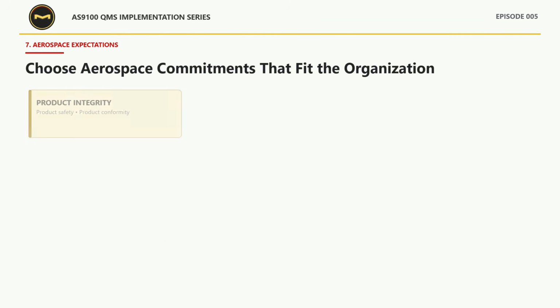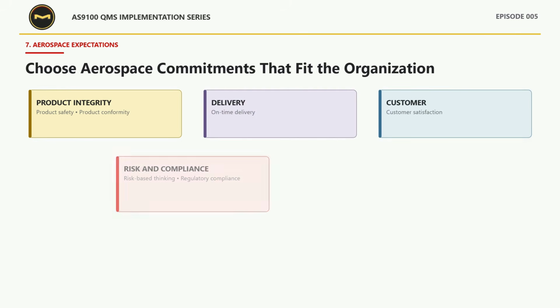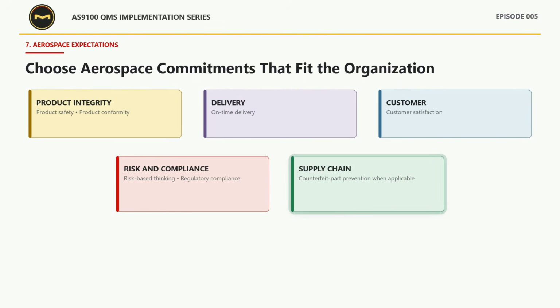With that connection understood, the organization can choose the aerospace commitments that genuinely fit its context. These may include product safety, product conformity, on-time delivery, customer satisfaction, risk-based thinking, regulatory compliance, and counterfeit part prevention when applicable.